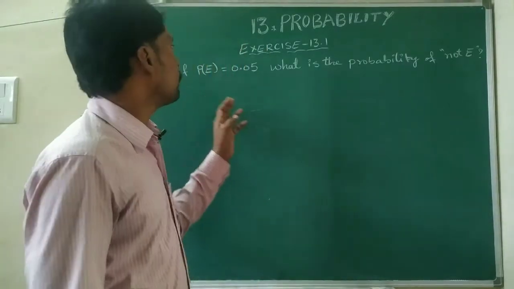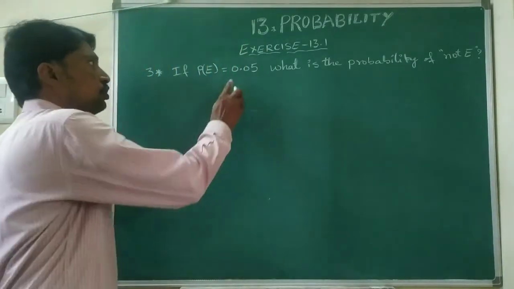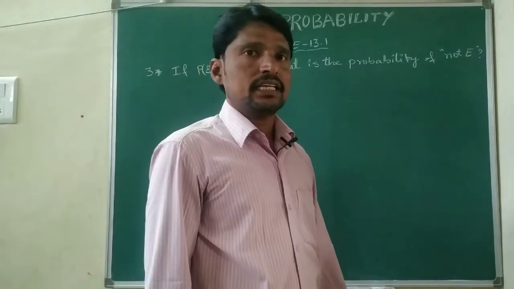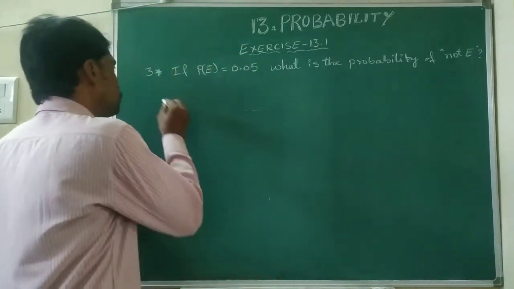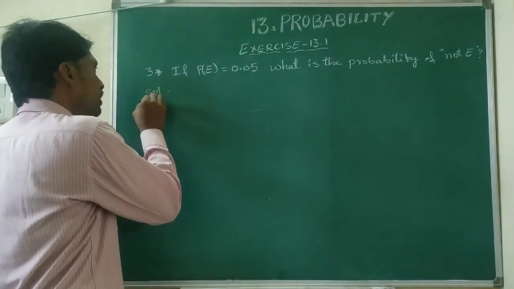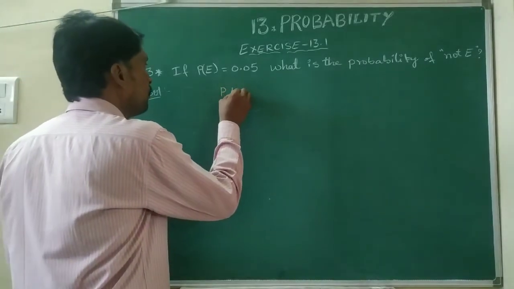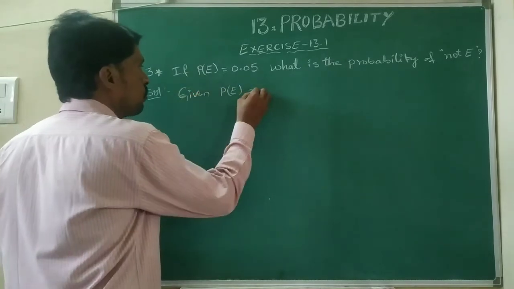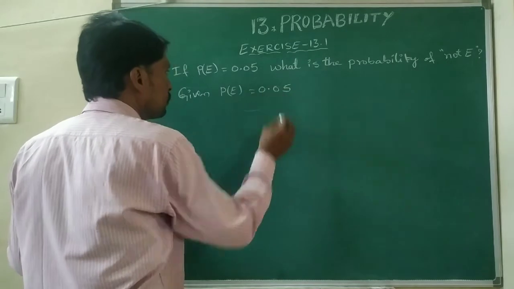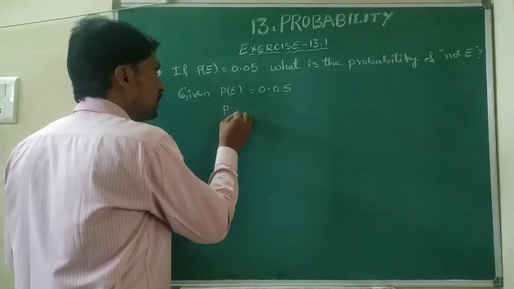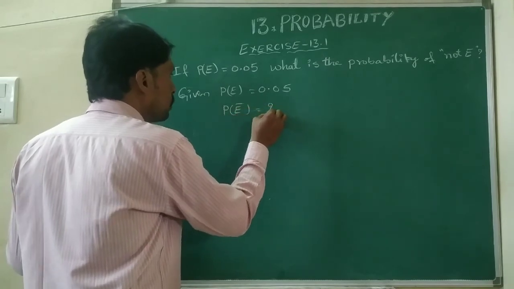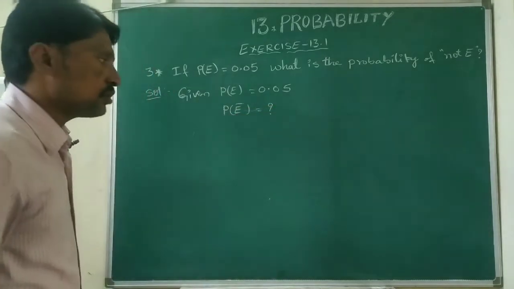The question is, if P of E equals 0.05, what is the probability of not E? So solution. Not E means E complement we need to find. So here P of E is given. This one we are taking as given, P of E equals 0.05. So not E means P of E bar equals question mark.